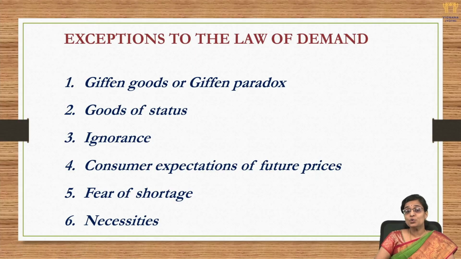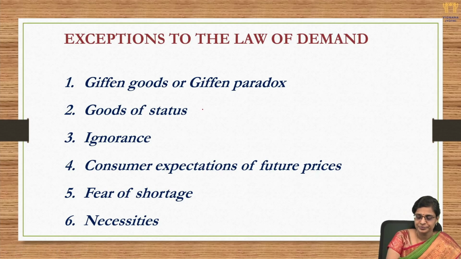But if the price of these goods starts dropping, they no longer consider them precious, so these people would not purchase them any further. So if there is a drop in the price, the demand for the product starts dropping. This is an exceptional case for all precious goods. Such goods are called goods of status, or they are also called Veblen goods.